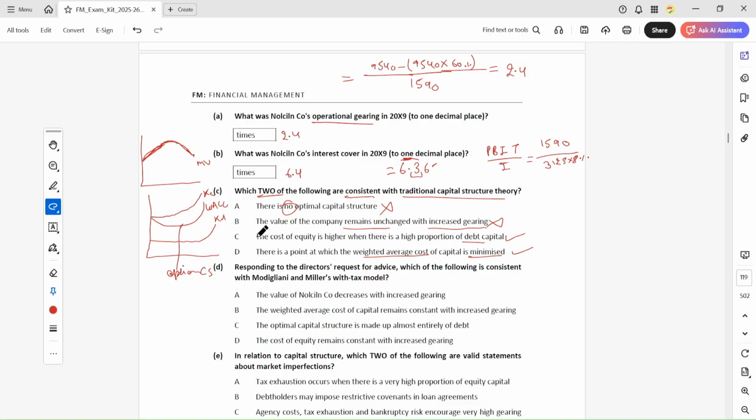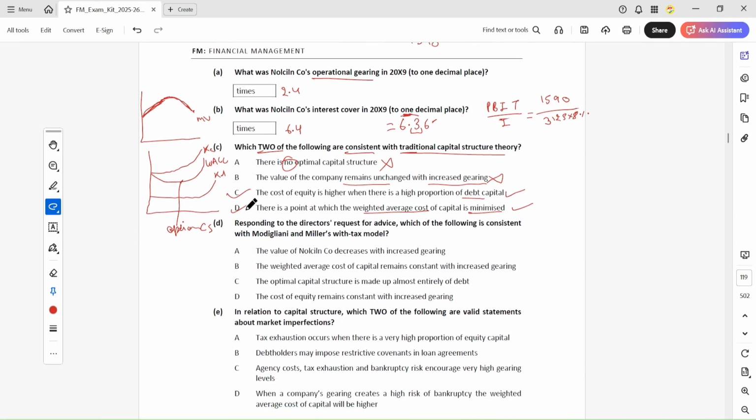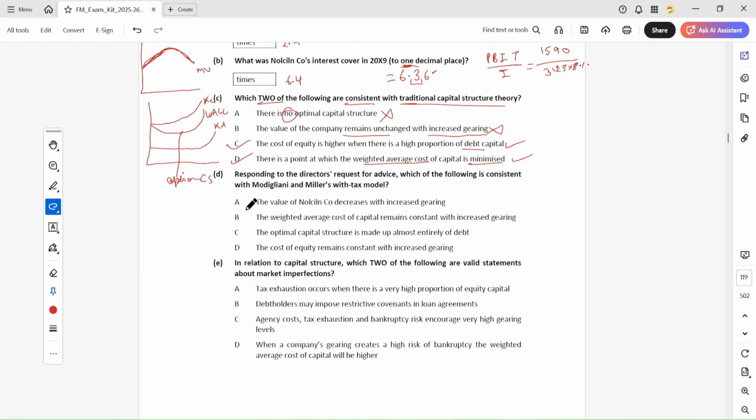This is also correct. You can solve all types of questions on the M&M, traditional and no tax theories just by drawing the graph, and you can solve any question.